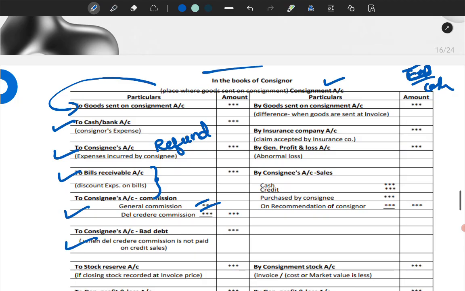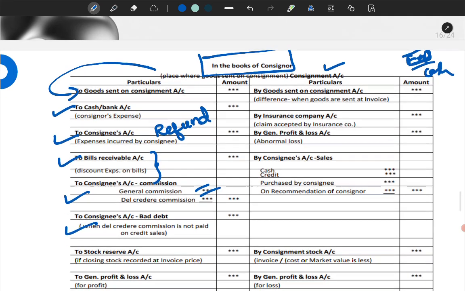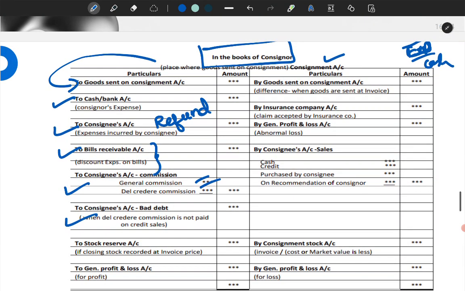Remember, the consignment account is prepared in the books of the consignor. For every consignment he will have an account. For example, if he is sending consignment to Bijapur, there will be a consignment to Bijapur account. If he has consignment to Kalburgi, there will be a consignment to Kalburgi account. If he is sending consignment to Ballari also, then there will be a consignment to Ballari account.